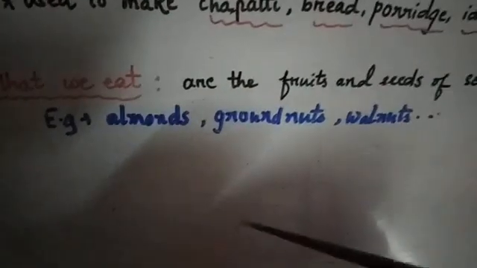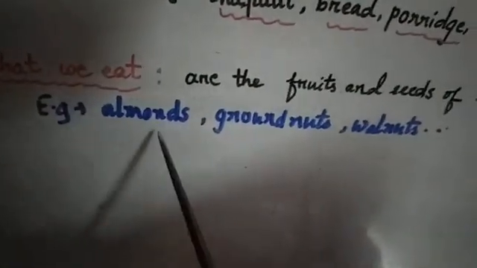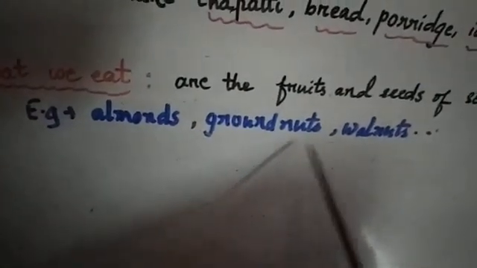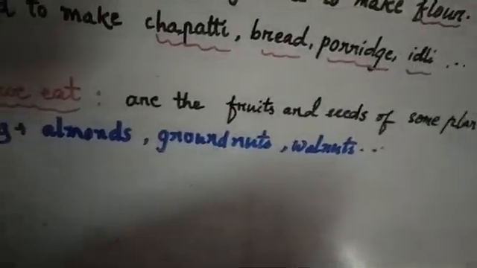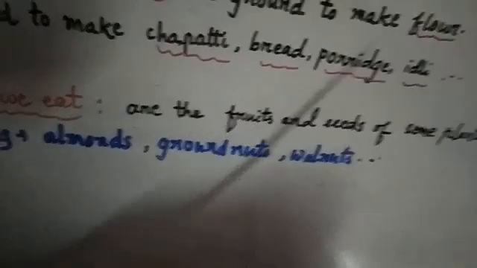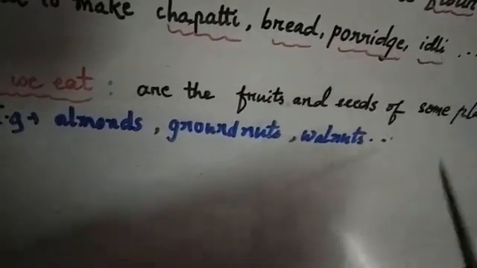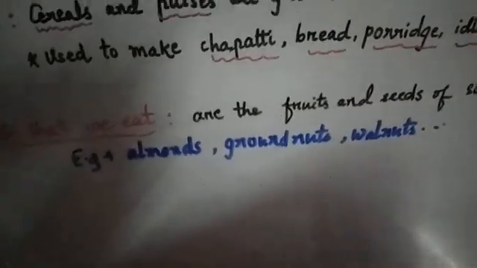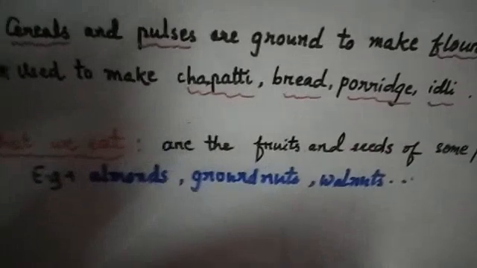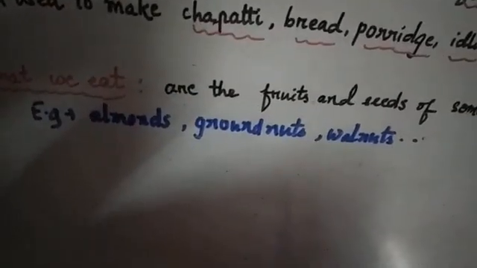Examples are almonds, groundnuts, walnuts, etc. So most of them have a hard outer covering which has to be cracked open to eat the nut inside. So these were the parts of plants that are used as food that we have seen.